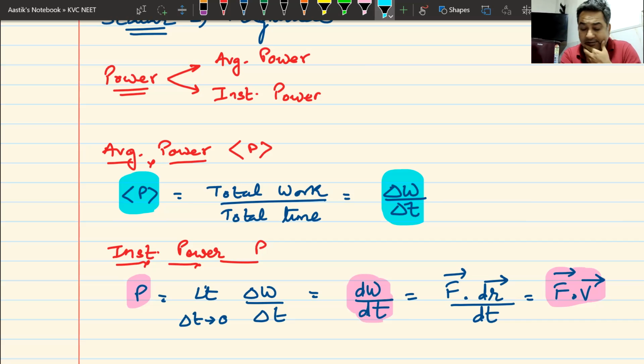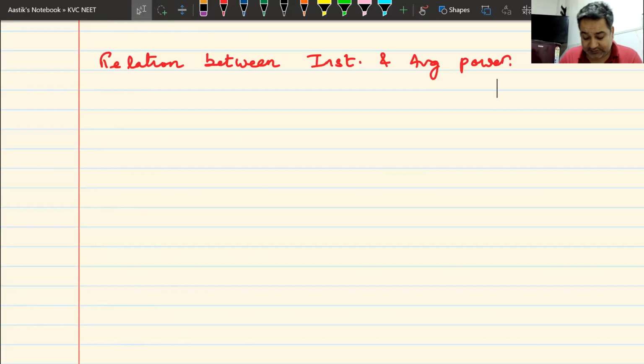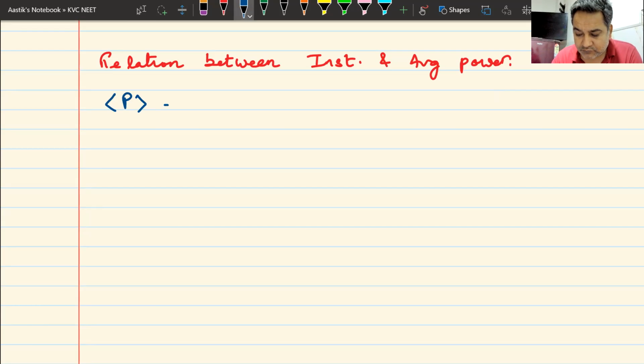Done. That takes us to the next small heading. It is known as the relation between instantaneous power and average power. What is the relation between instantaneous power and average power? Let's just derive it here. See, average power is total work divided by total time.